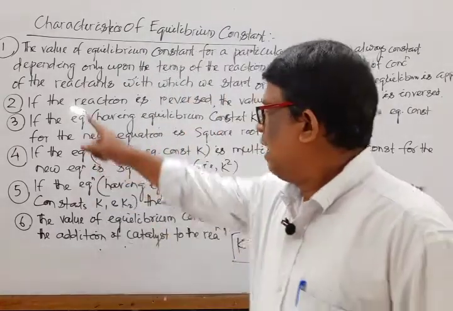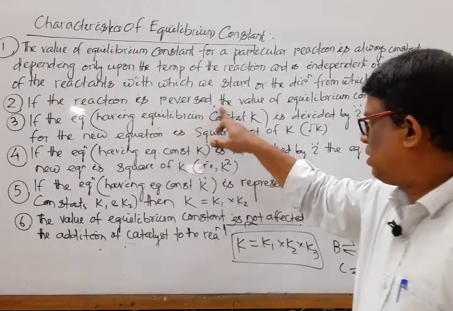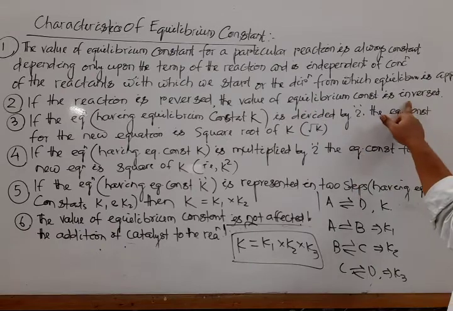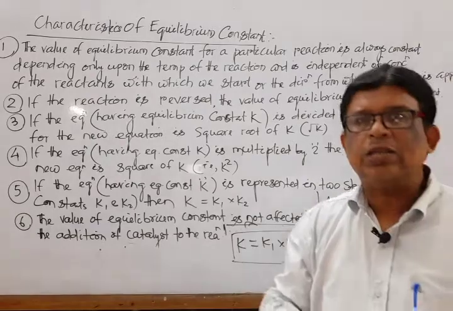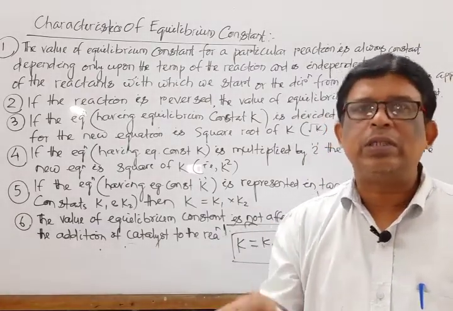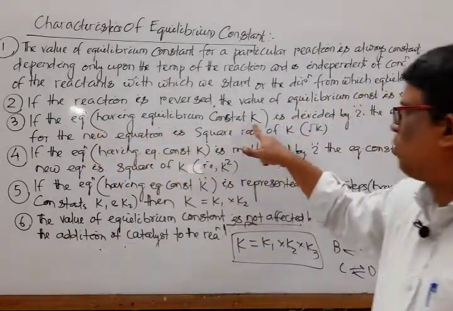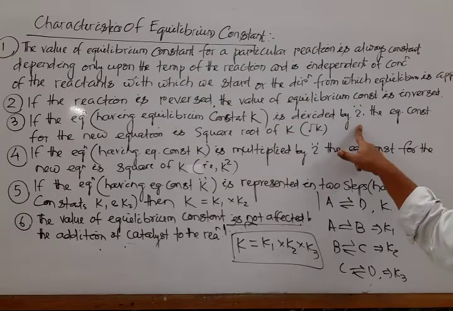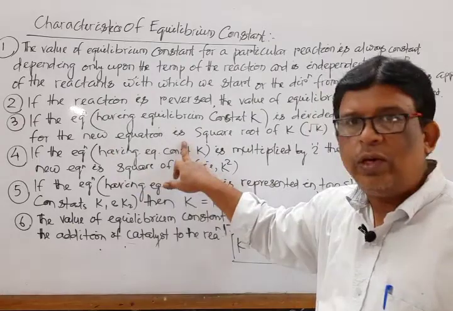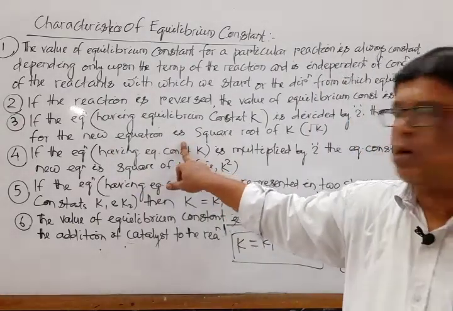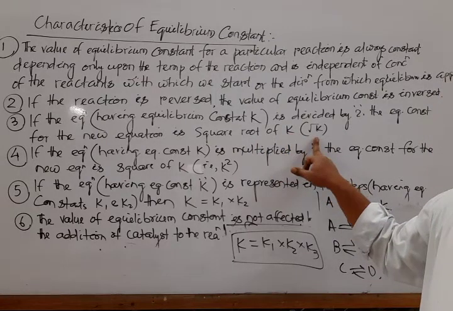Okay, mark that. If a reaction is reversed, already discussed, then the value of the equilibrium constant is inversed. I repeat again, if a reaction is reversed, then the value of equilibrium constant is inverse. Next, if one equation having equilibrium constant K is divided by 2, suppose it is 2, then the equilibrium constant for the new equation is the square root of the original equilibrium constant K, that is root over K.